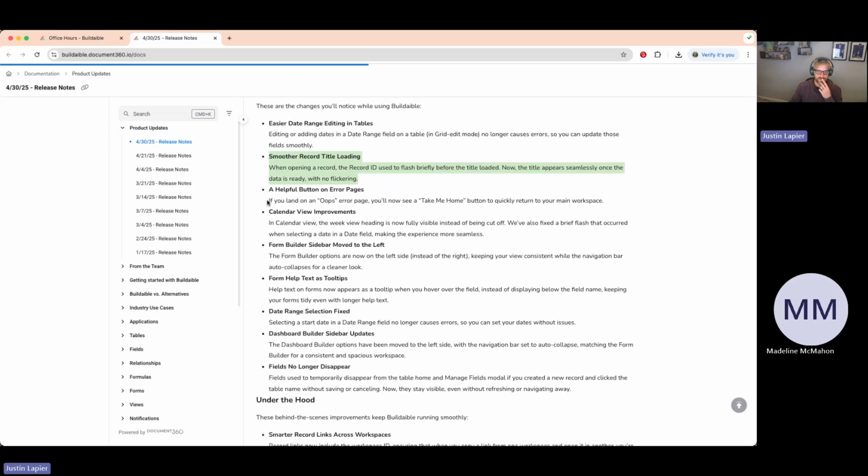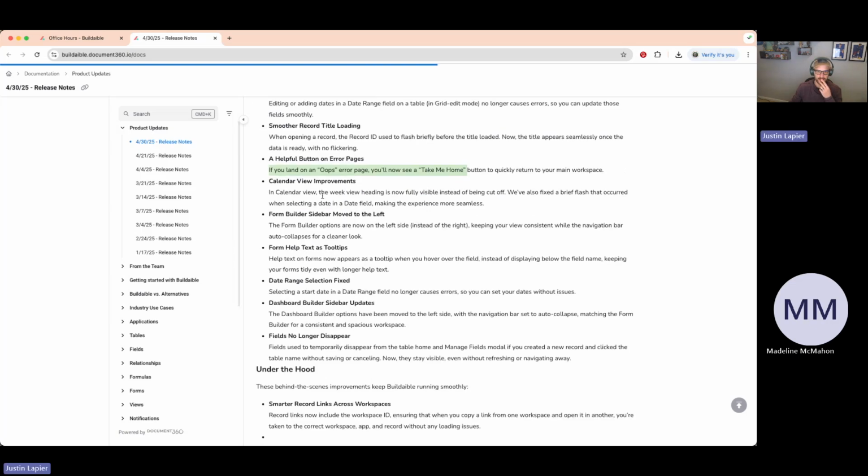Sometimes an error may occur in the system. We added a take me to home button, so that will actually take you to your home and get you out of that error if an error ever occurs. We had some issues in the calendar view with certain headings being cut off, so we fixed that, and we also fixed a flashing issue on the calendar as well.